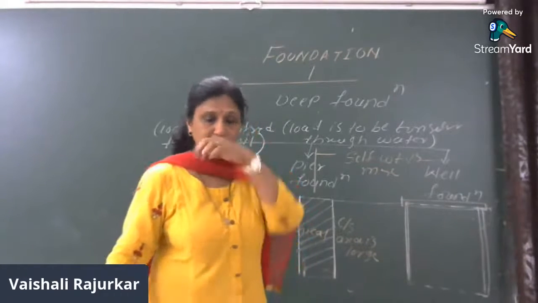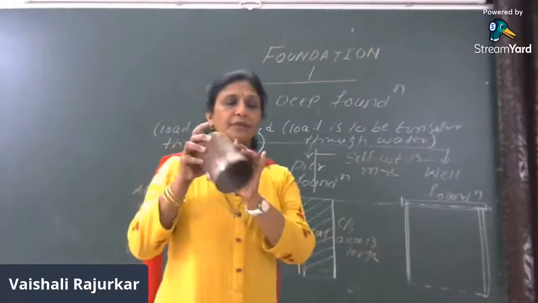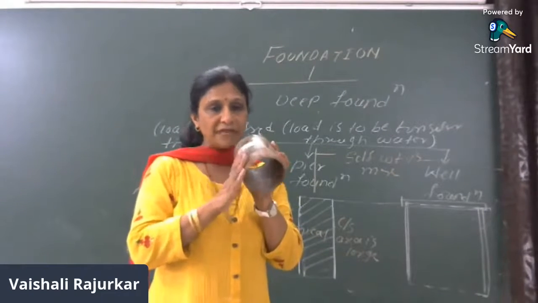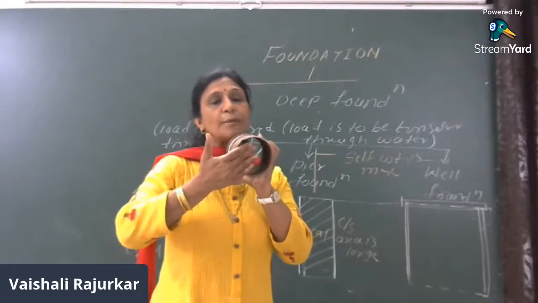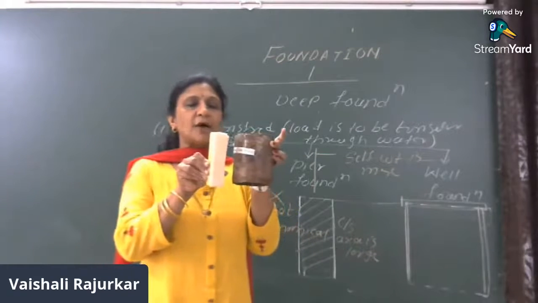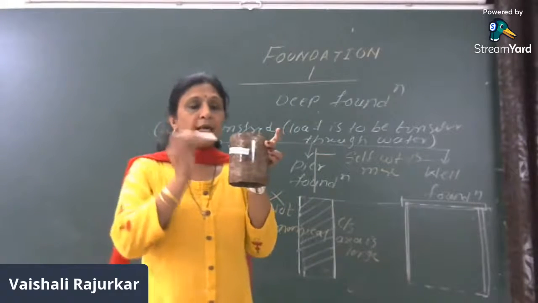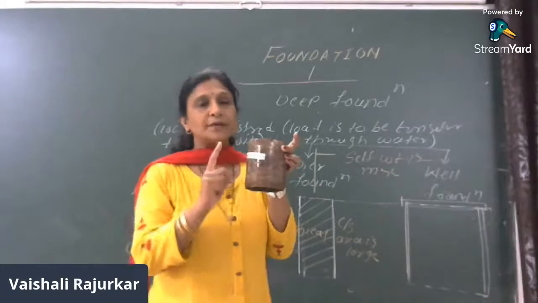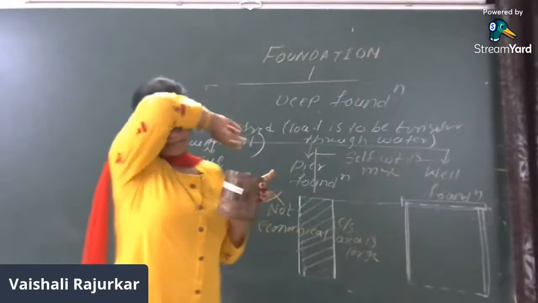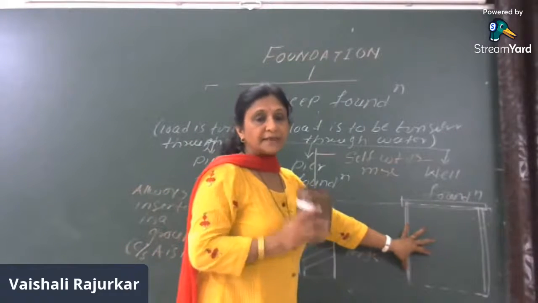Now, what is meant by well foundation? Well foundation is an open well, open caisson. You can see this is the small section of the well foundation. Suppose this is the hollow well which is open at the bottom as well as the top. Here you can see this is the cross sectional area of the pier and this is the cross sectional area of the pipe. This hollow well may be circular, rectangular, square, octagonal, or hexagonal, depending upon the shape. But we will just talk about the circular well, where this is the hollow well.